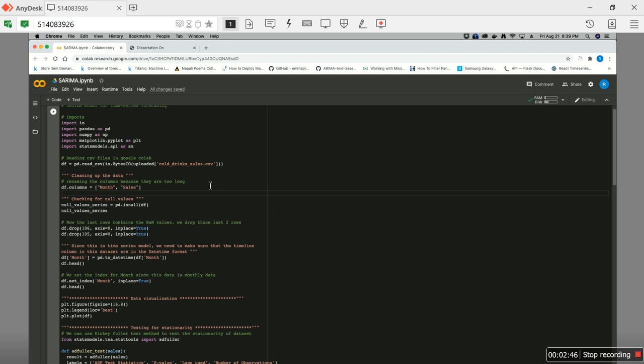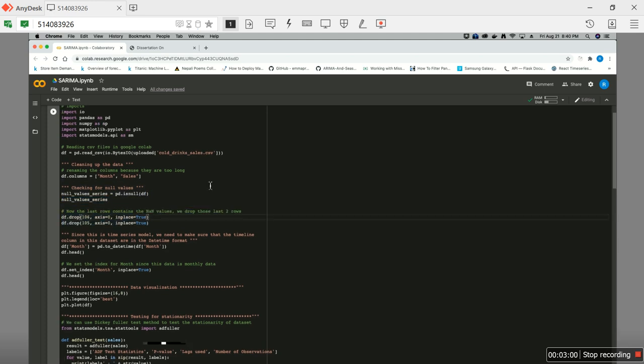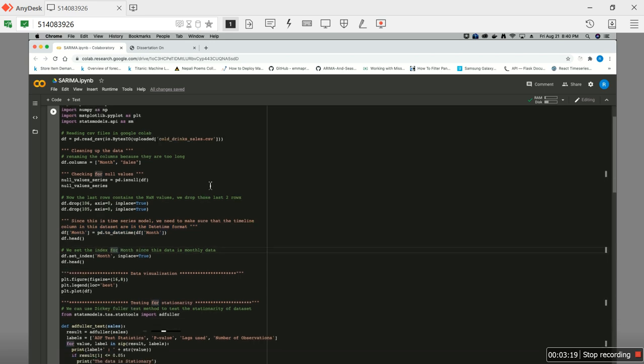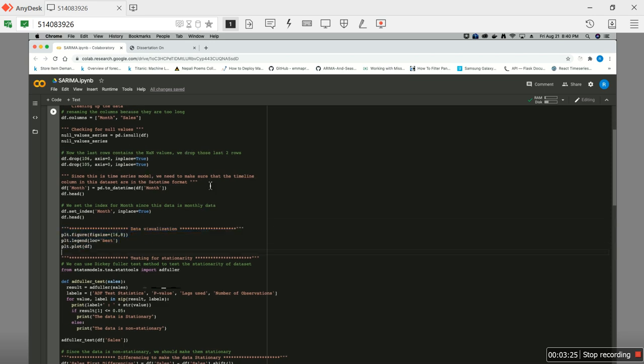And then in the second step, I have tried to check the null values present in that data set. If there is a null value present, then those data will be dropped. Now, since this is a time series model, we need to make sure that the timeline column in this data set is in the datetime format. So the month is the date column here. We use pd.to_datetime, so that this column is now datetime, and we set this as the index.